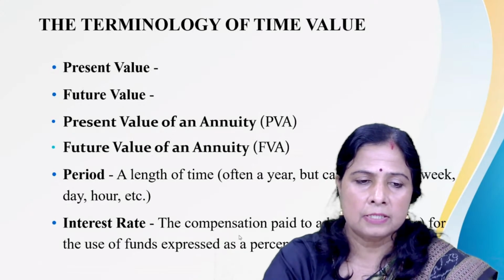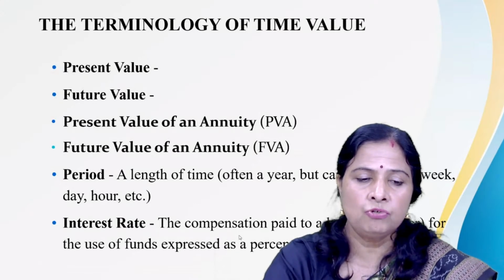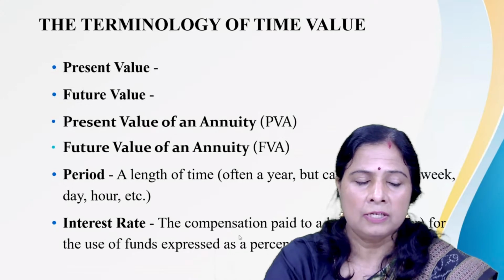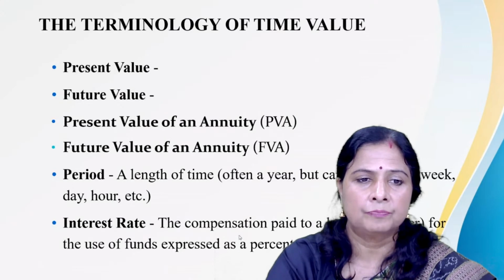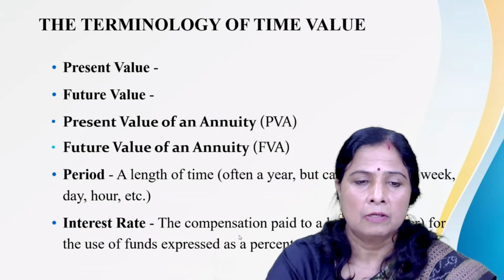The interest rate here means the compensation paid to a lender or saver for the use of funds, expressed as a percentage for a particular period. All the time the interest rate is expressed in terms of percentage. The period means the length of the time. Sometimes it may be year, sometimes it can be month, it can be day, or it can be quarterly.